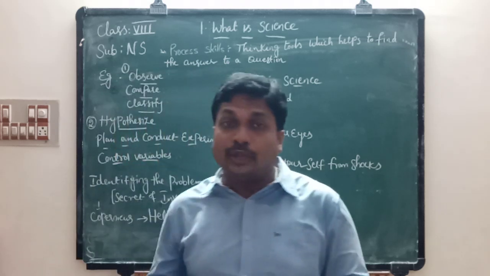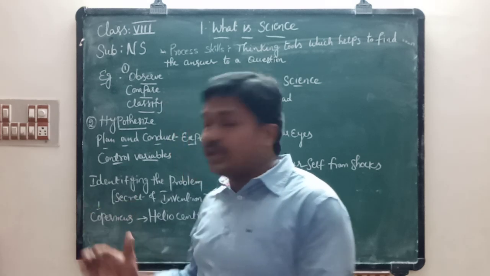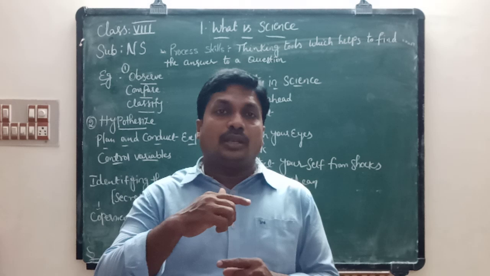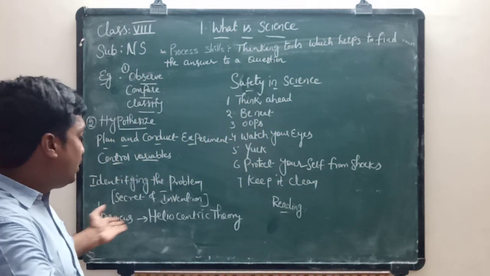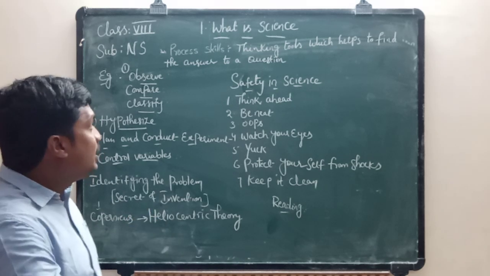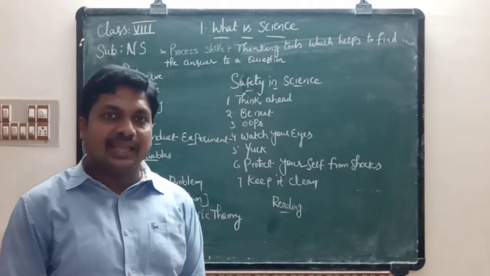Before Copernicus, we didn't know that Earth revolves around the sun. Only after Copernicus did we know that Earth revolves around the sun. This is known as the heliocentric theory. So this is about science in class 8.